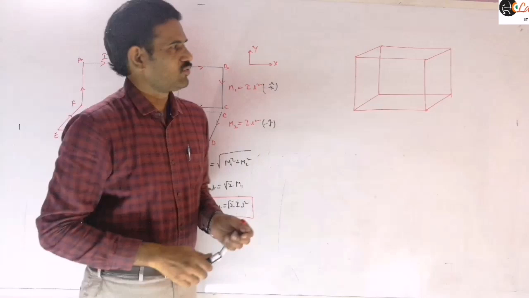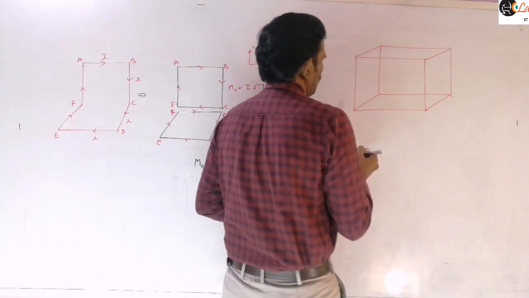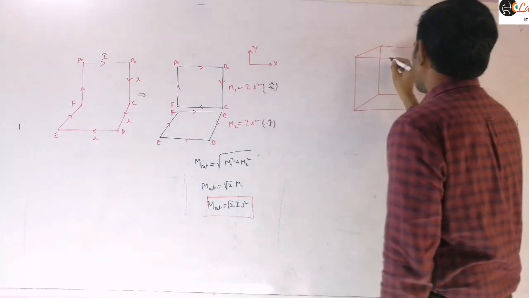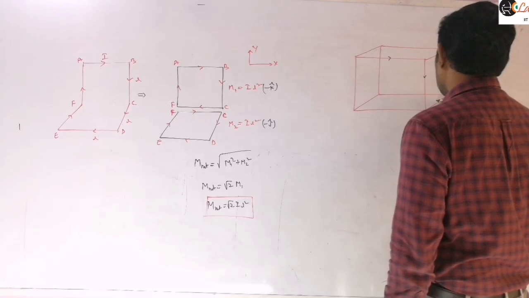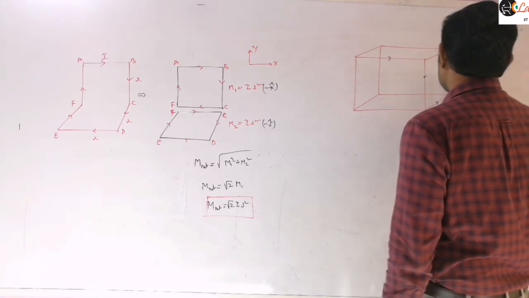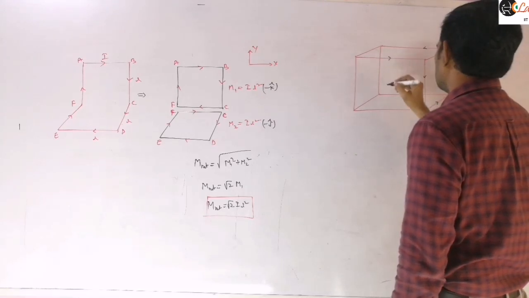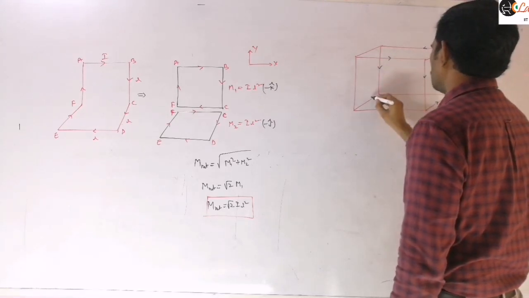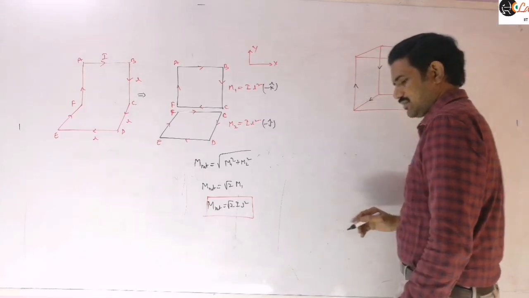So this is the loop here. For example, now I am giving the situation like, only this part you need to consider here, current is flowing like this. Right?